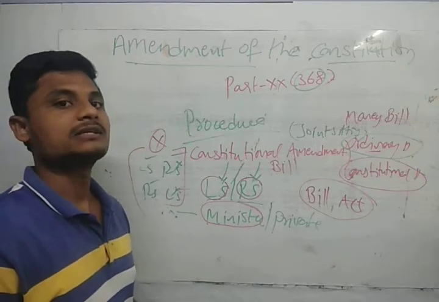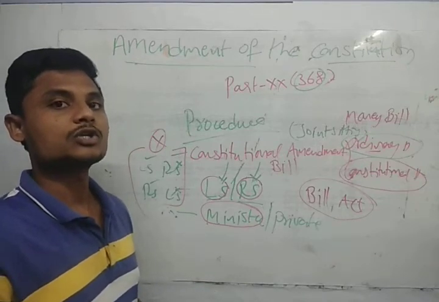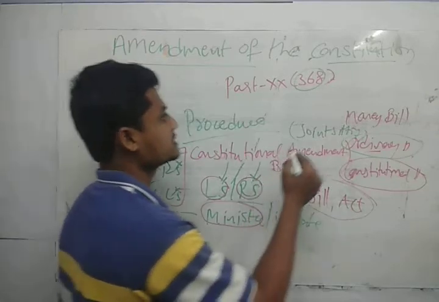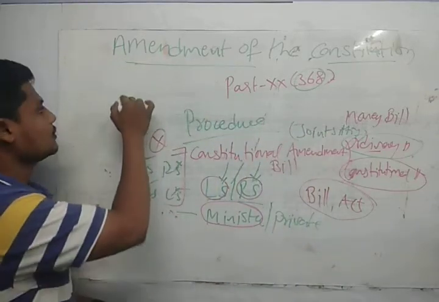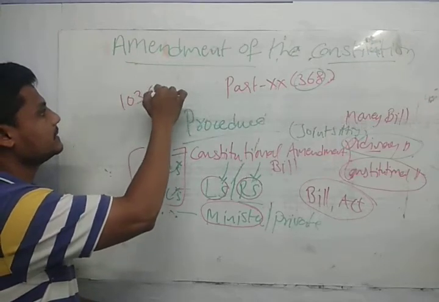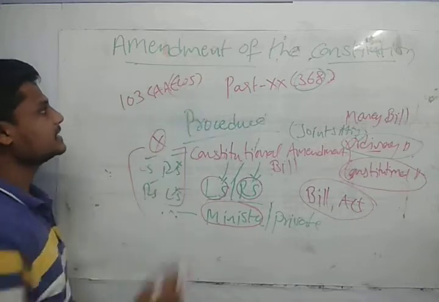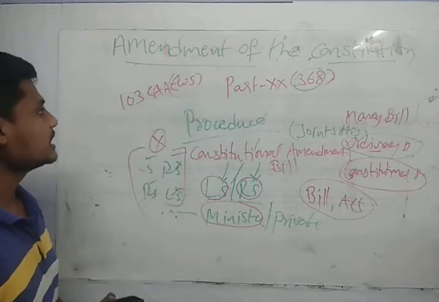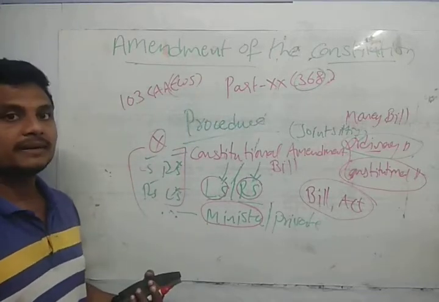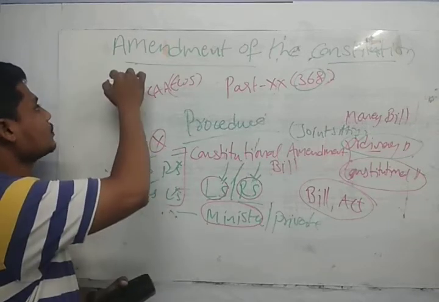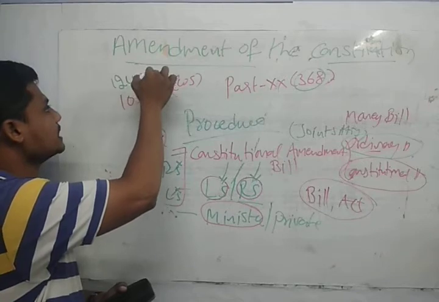That's why if you see, we have the 103rd Constitutional Amendment Act, that is the reservation for economically weaker sections. But it is not the 103rd Constitutional Amendment Bill, sorry, it is the 124th Constitutional Amendment Bill.